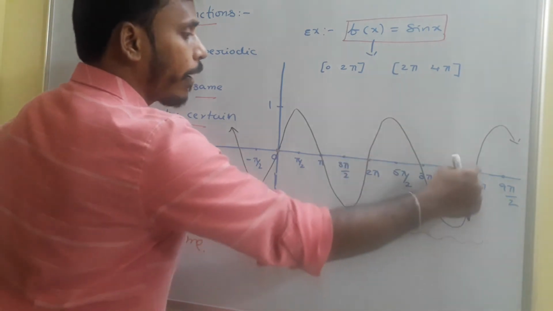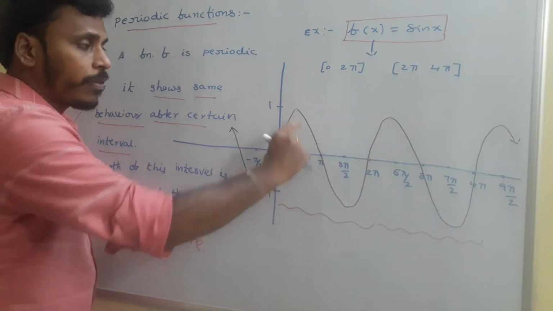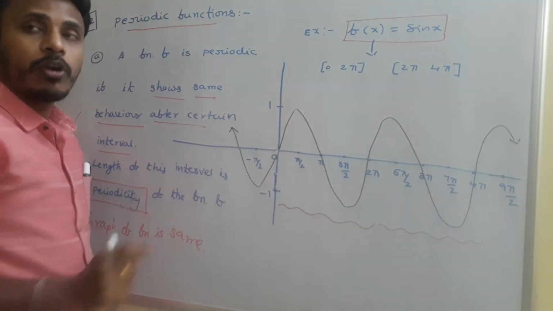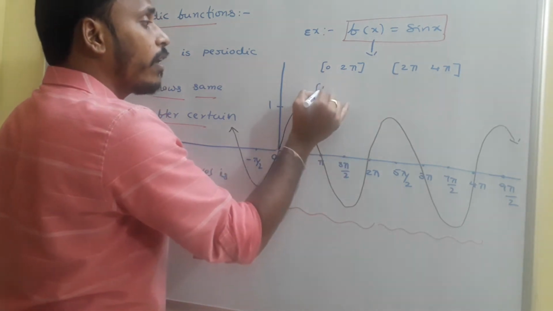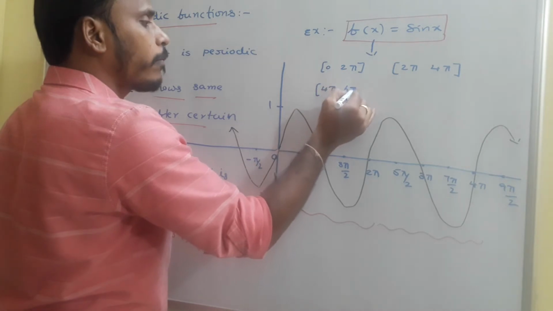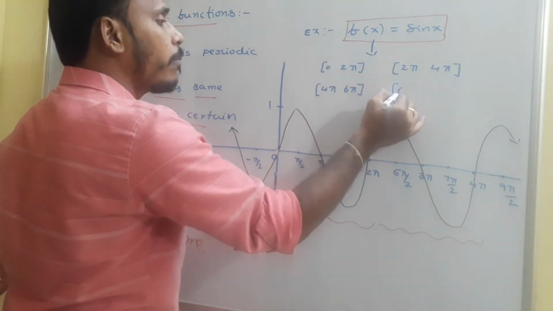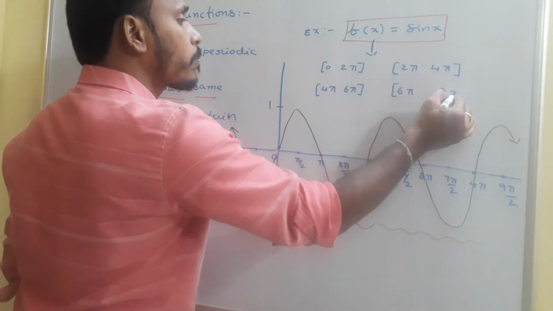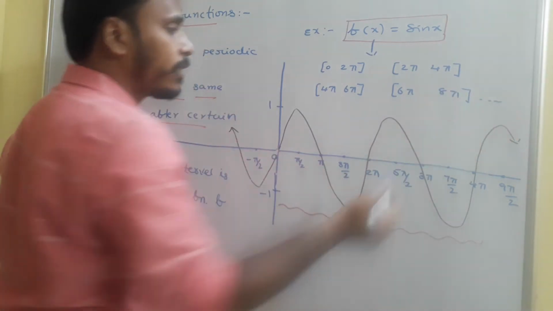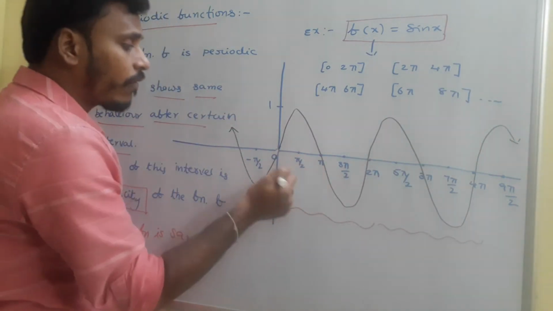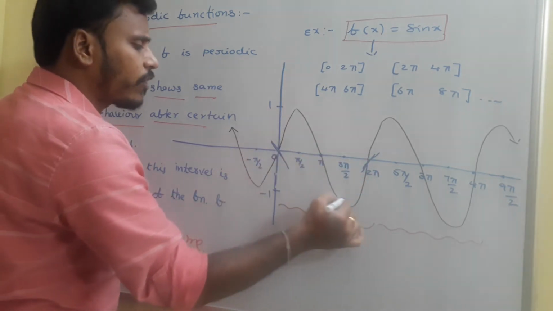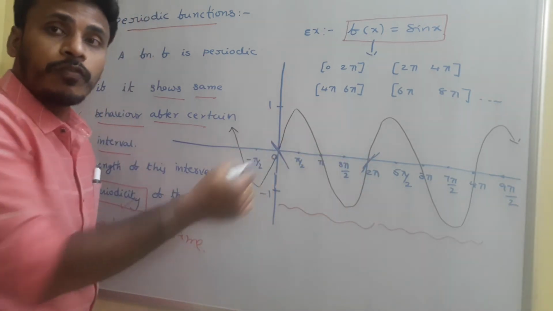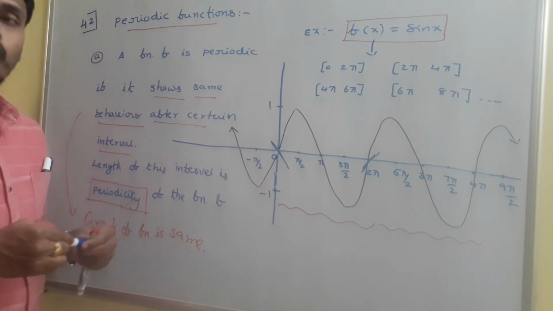This gap, this length, are all the same, okay? And the graph is the same for the interval 4 pi to 6 pi, and the same for the interval 6 pi to 8 pi, like that. If you consider the interval from 0 to 2 pi, the graph is like this. And the length of this interval is how many units? 2 pi.